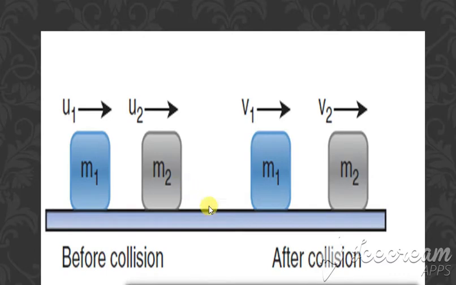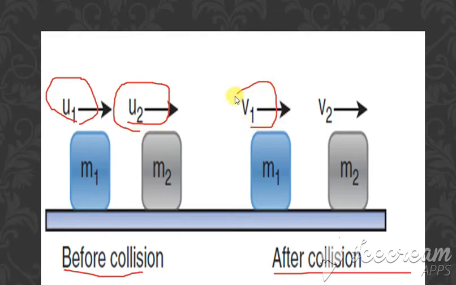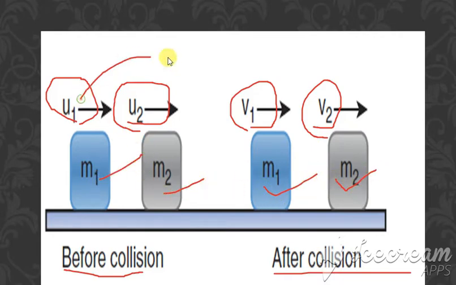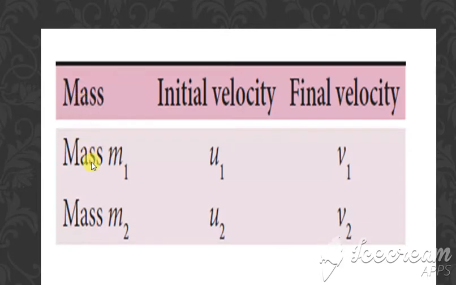These are the two bodies m1 and m2. We are considering before as well as after collision. Before collision, the velocities are u1 and u2. After collision, the velocities become v1 and v2. So the masses are the same, m1 and m2, but the velocities alone change. Before collision it is u1, u2; after collision, it is written as v1 and v2. The masses are m1, m2, the initial velocities before collision are u1 and u2, and the final velocities after collision are v1 and v2.